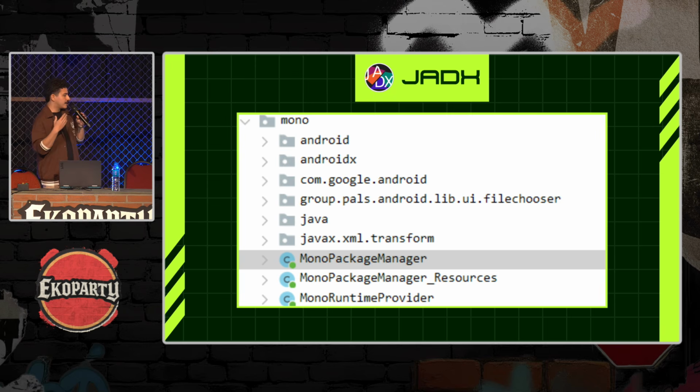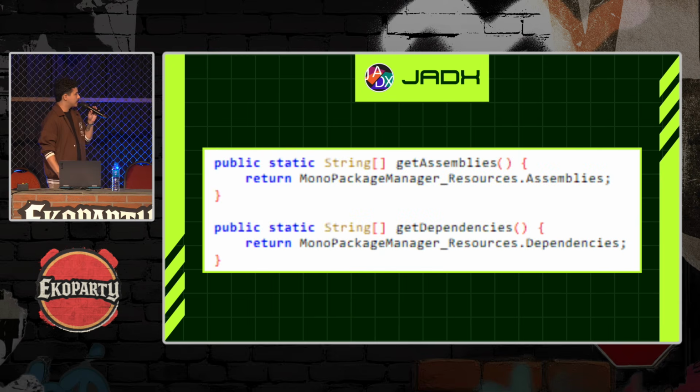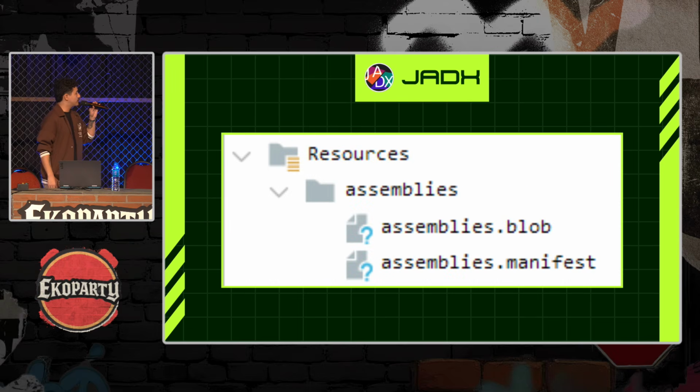So I went digging a little deeper into the APK, and I found this folder called Mono, and these classes called Mono Package Manager and some others. So I decided to look into it. Inside Mono Package Manager, we can find these two functions, get assemblies and get dependencies, and both of them reach out to the resources folder. So I went to the resources folder. Inside, there was another folder called assemblies, and I found these two files, assemblies.blob and assemblies.manifest.